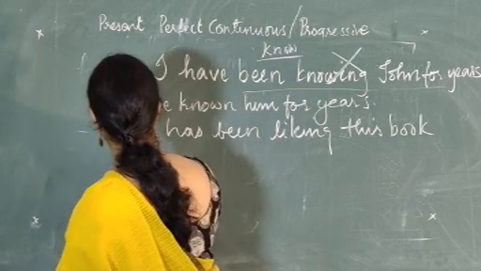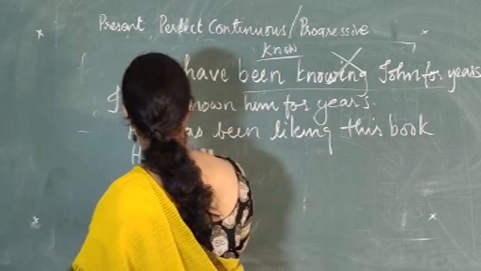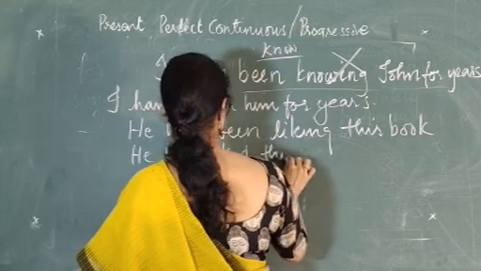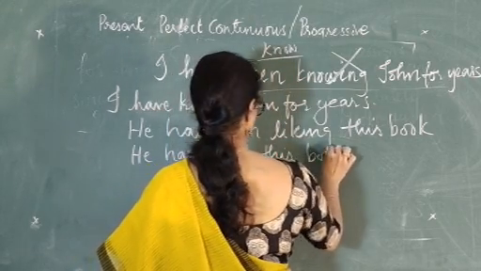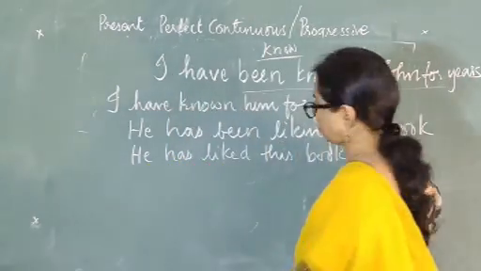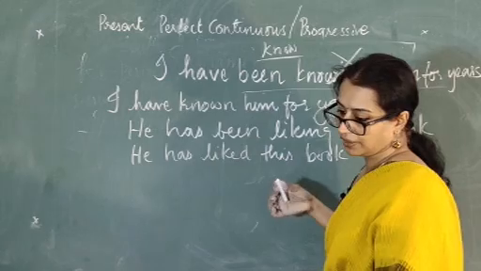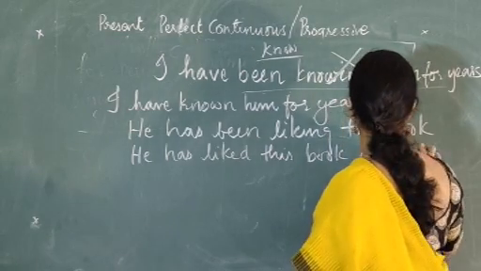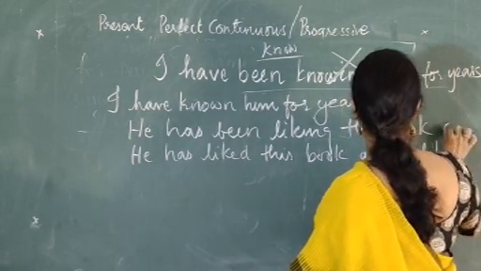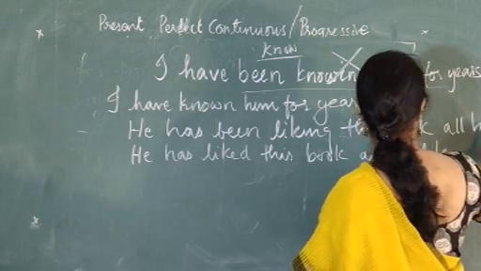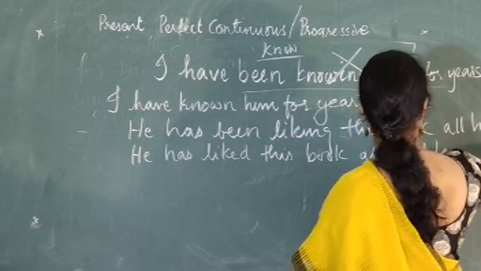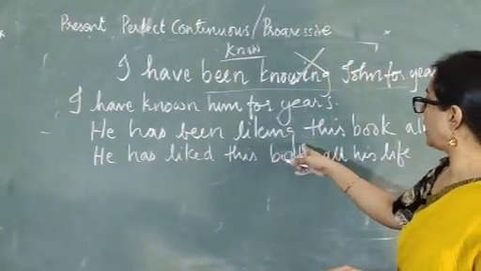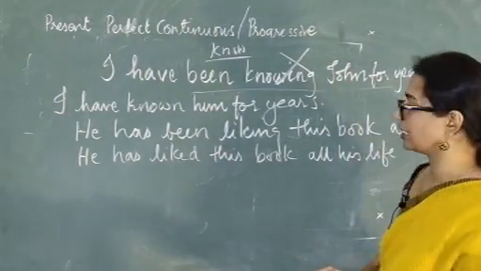It should be "he has liked this book always," or "all his life." Now, "he has been liking this book all his life."